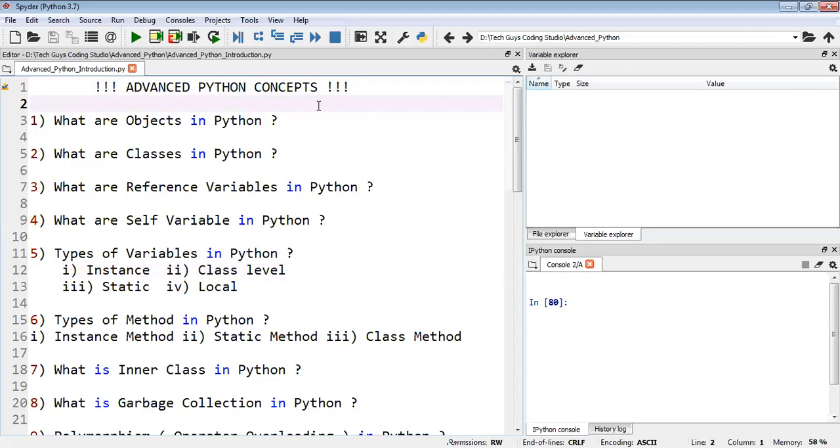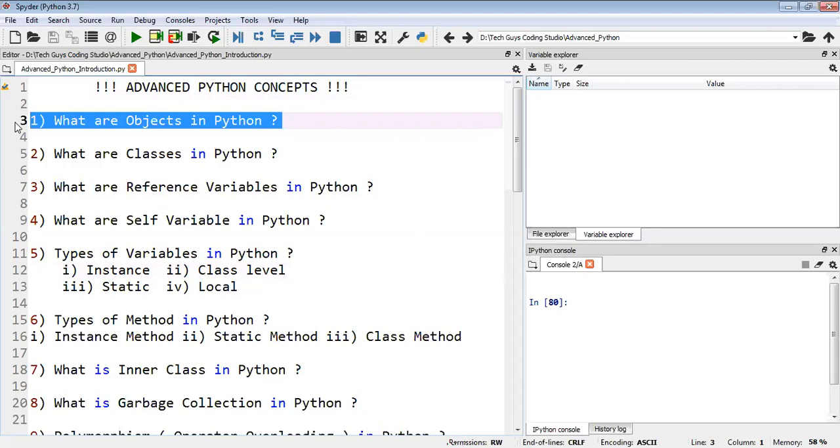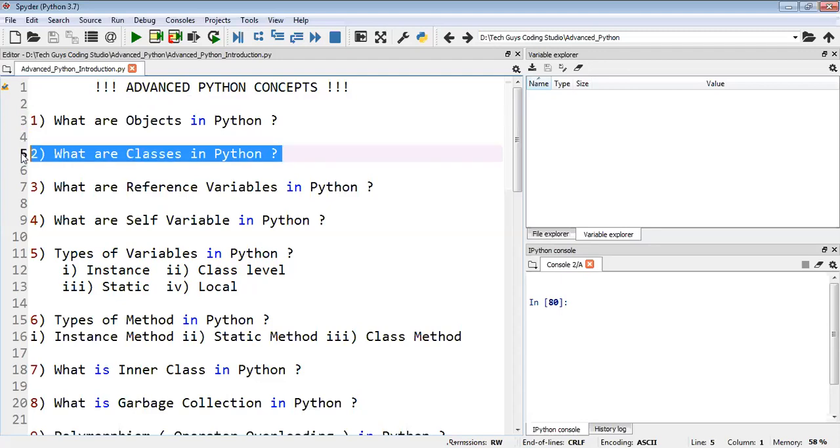In this advanced series, we'll be covering what objects are in Python. In our real-time world, everything is an object. A human is an object, a pen is an object, a book is an object, a system is an object. A car, a table, anything is an object in real time. And what are classes in Python?